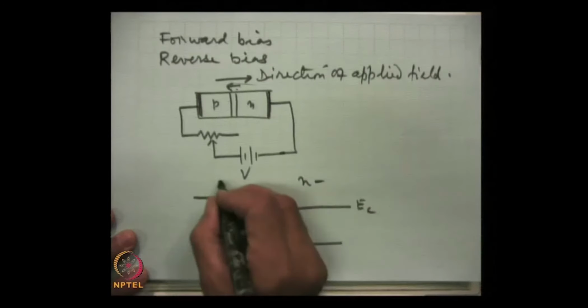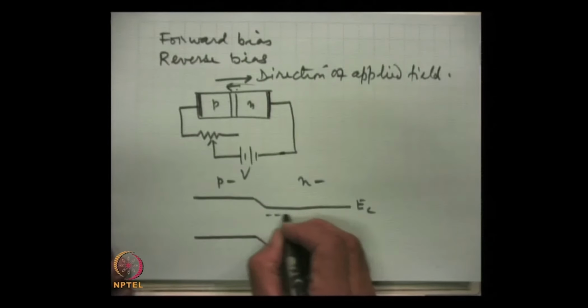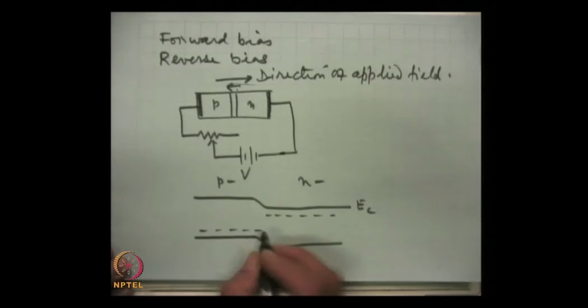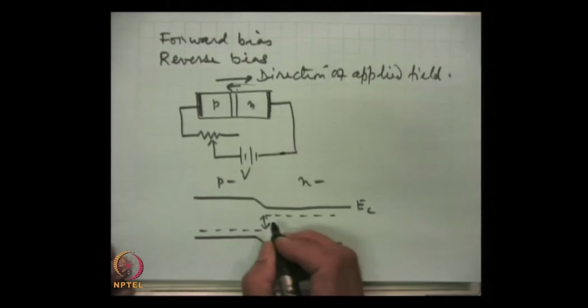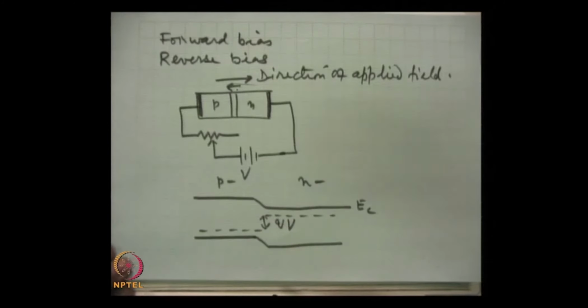This is the N side, this is the P side, and the two levels get separated again. The extent of separation depends on the applied voltage. This is qV, where V is the applied voltage.